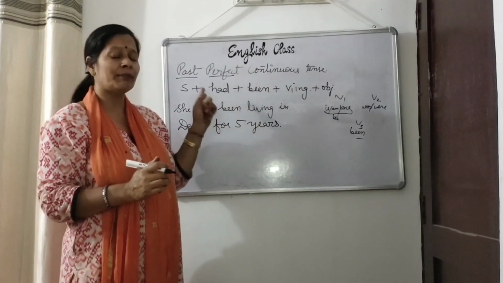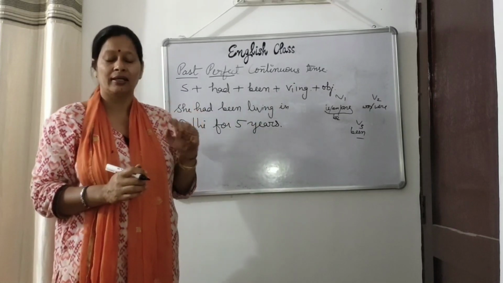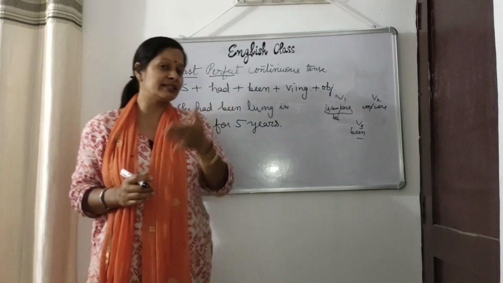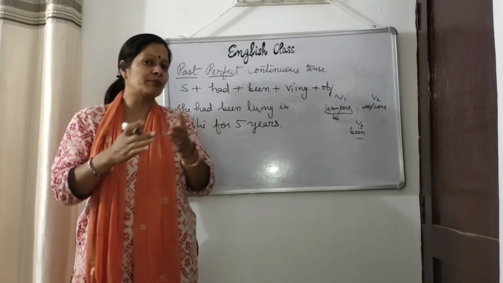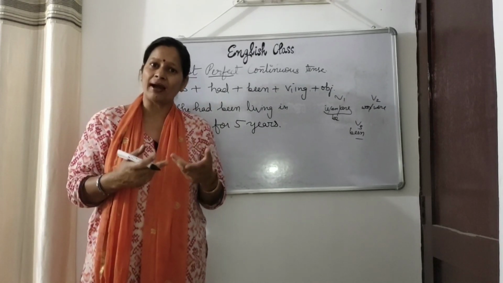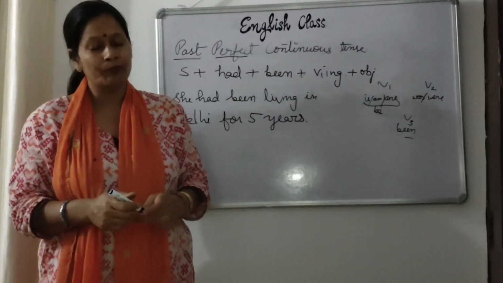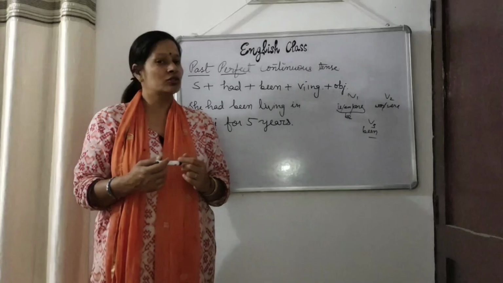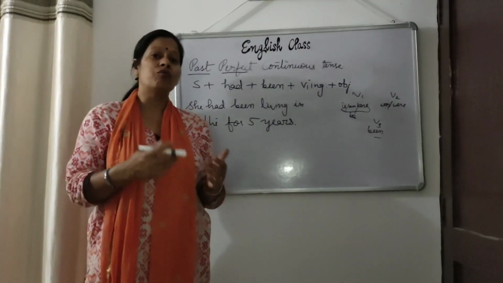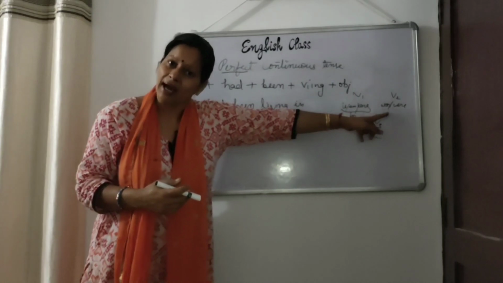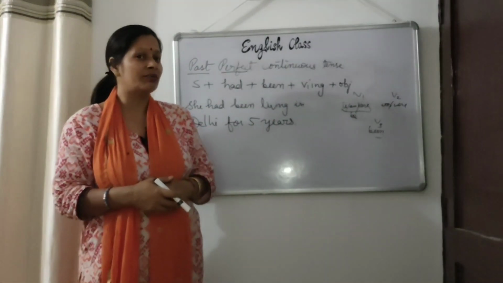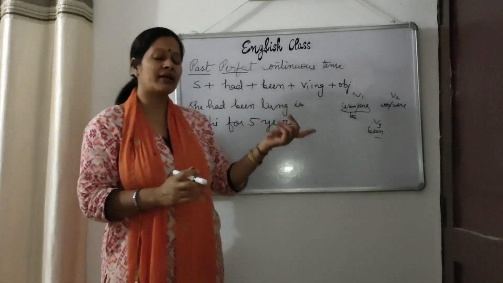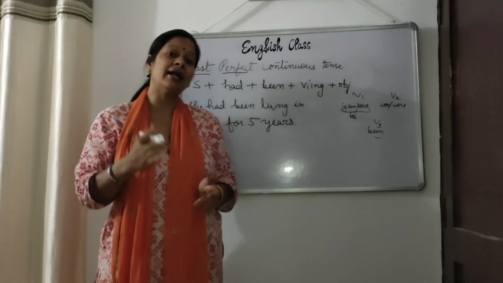Now we have completed present tense and past tense. So past tense is the second form of present tense. See, in present indefinite tense, we have the rule subject plus V1. In past indefinite, we have the rule subject plus V2. In present continuous tense, we have the rule is, am, are plus V1-ing. So in past continuous tense, we have the rule was, were plus V1-ing. In present perfect tense, we have the rule subject plus has, have plus V3. So in past perfect tense, we have the rule subject plus had plus V3.